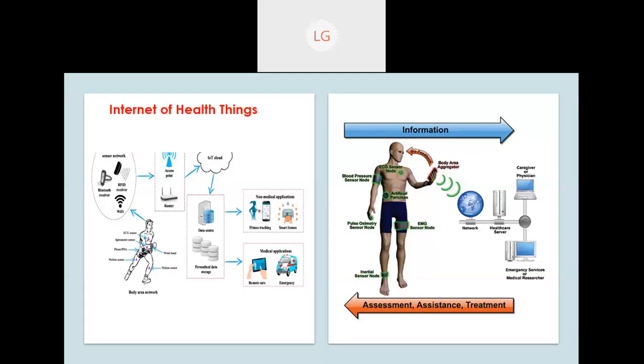These images are self-explanatory. You are IoT experts, and you are aware of what kinds of technologies and devices are being used and how they are moving. This slide is self-explanatory, showing what the Internet of Health Things is. You can see this is a person, and this is a body area network.